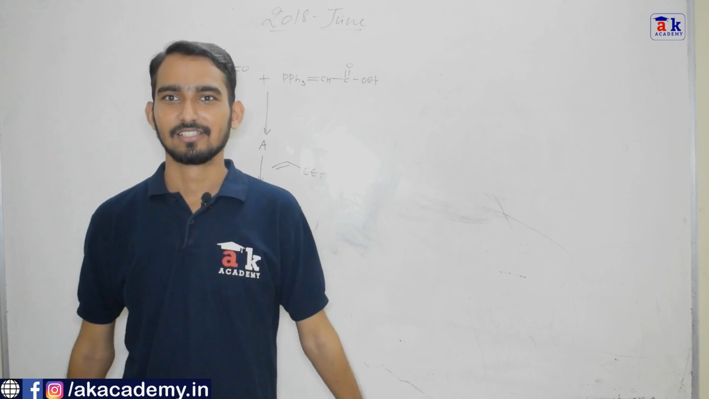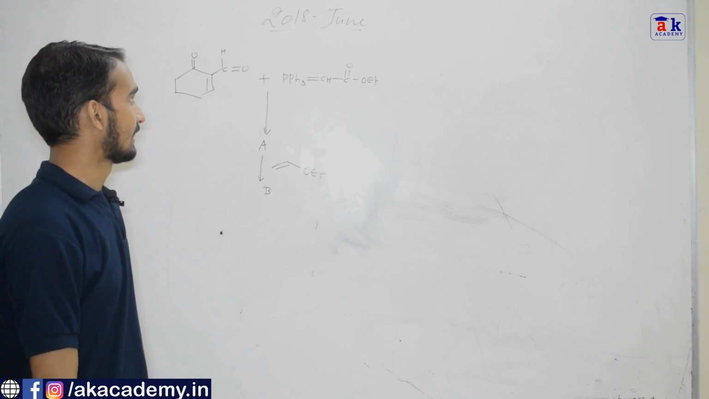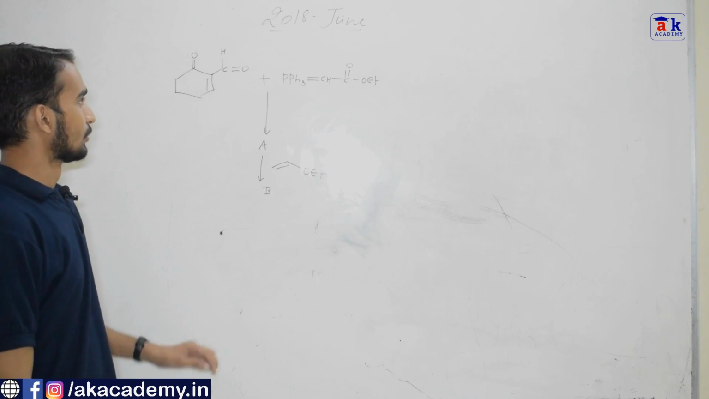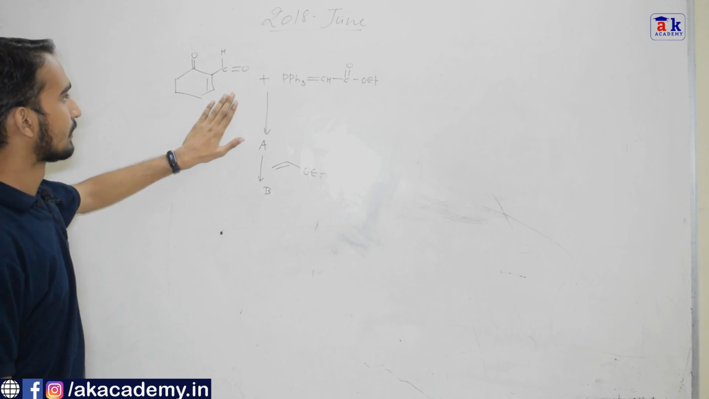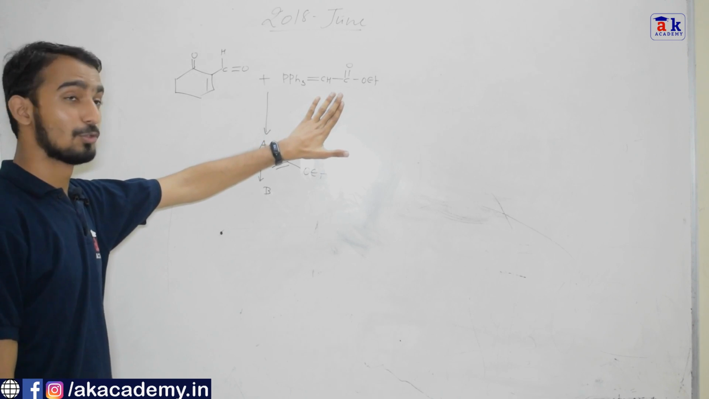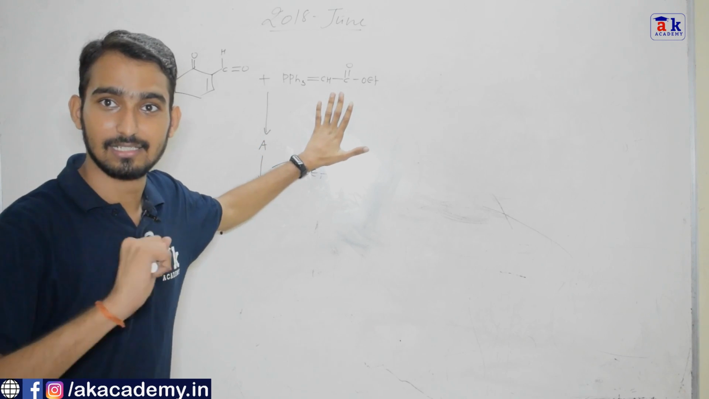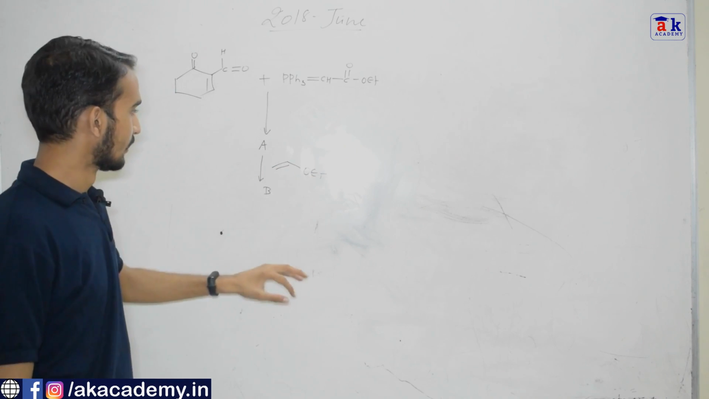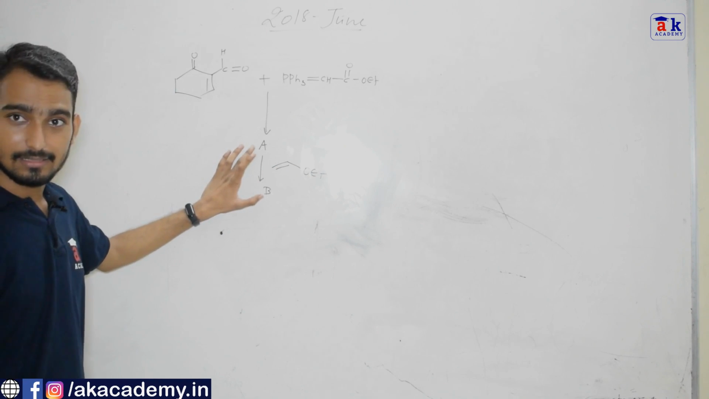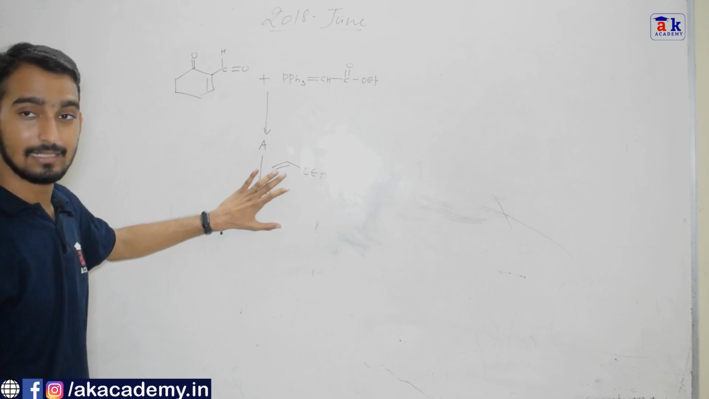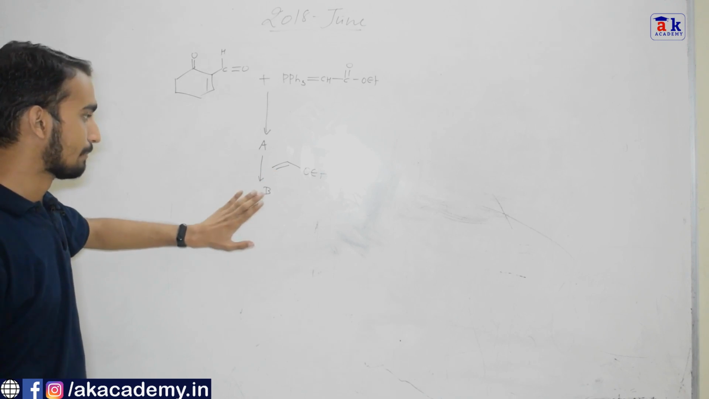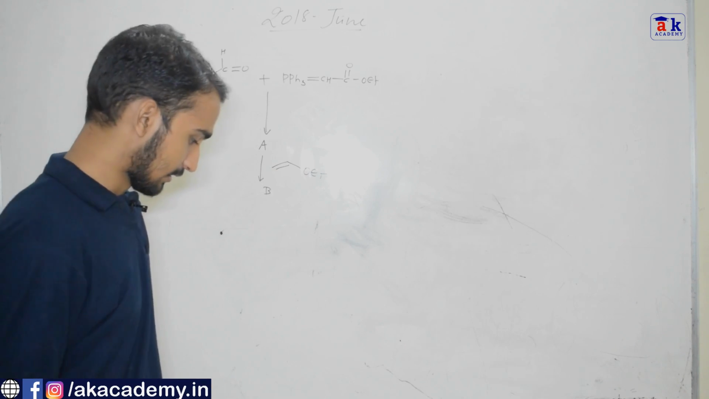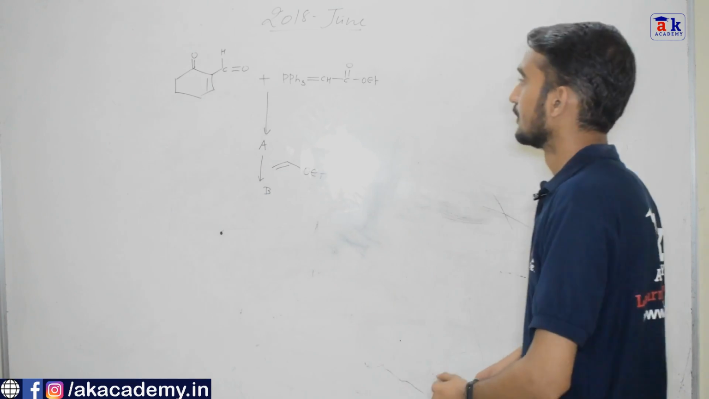So let us discuss the second question based on Wittig reaction which was asked in June 2018. So here is the starting material which is treated with this particular ylide. It is a stabilized ylide, and in case of stabilized ylide we always get E alkene. So remember this. It has formed A, and this A is treated with this particular vinyl ether to get B. What is the structure of A and B? This is the question.